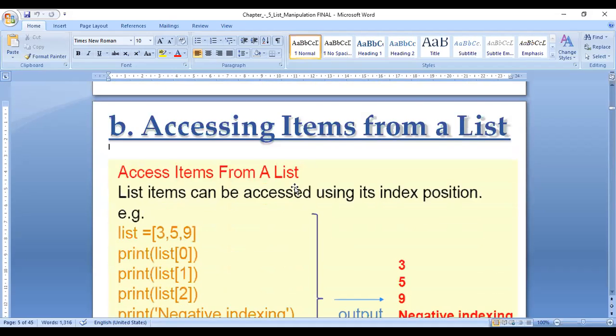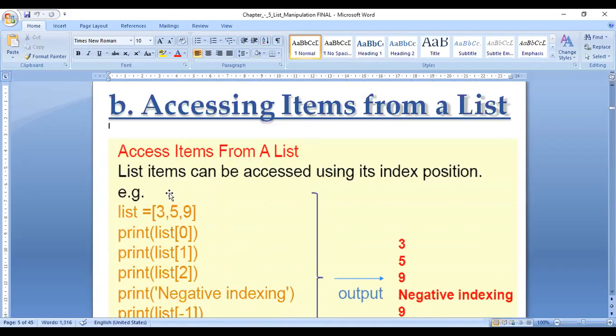So accessing an element in a list: a list item can be accessed using the index position. See here, list is a variable name, list name equal, the assignment operator, 3, 5, 9.